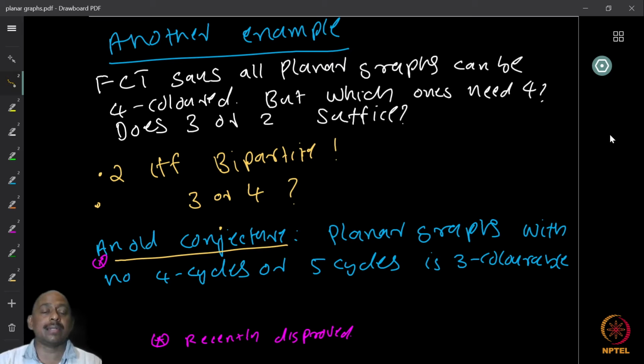Now this conjecture was open for many years. Only very recently, maybe 4 or 5 years before, it was disproved. But it still gives many other interesting questions. So what we are going to show is something related to this conjecture.